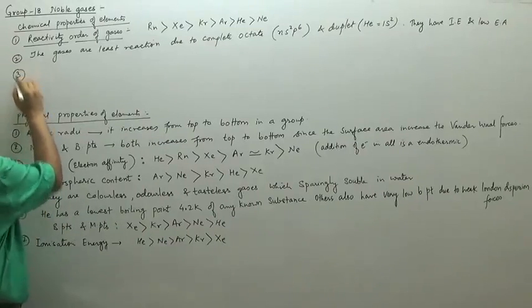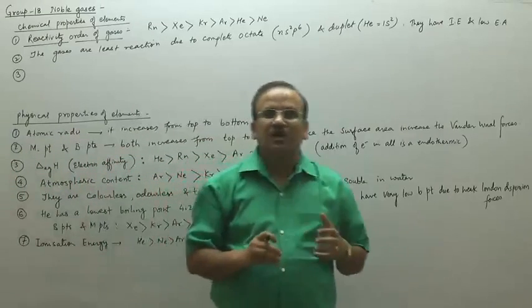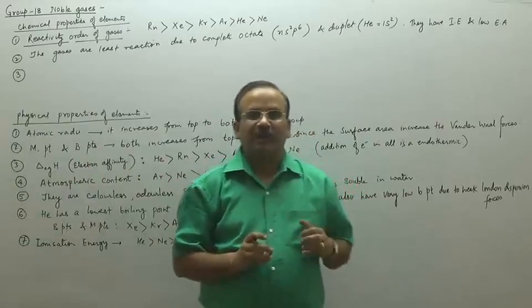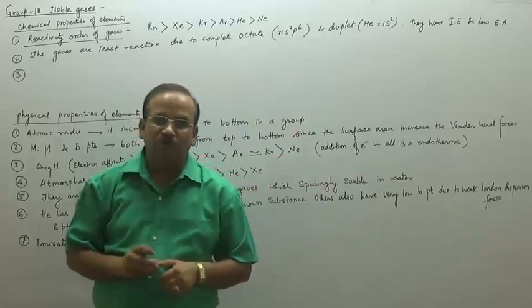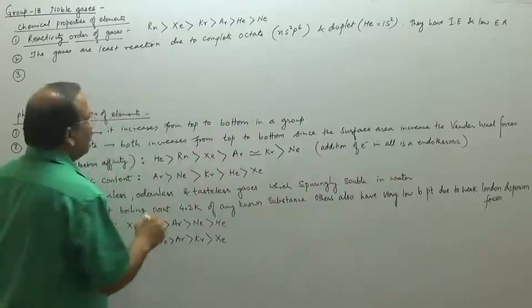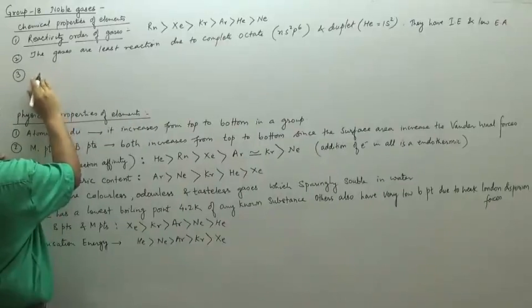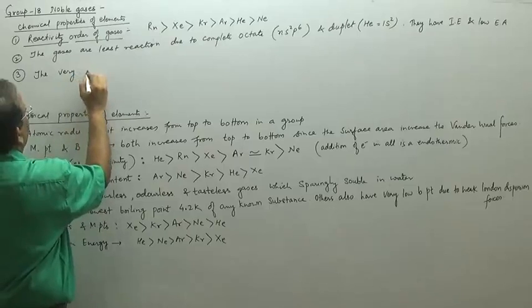Next we can write about the compounds. The very first compound of xenon was formed by Neil Bartlett. So let us check how Neil Bartlett formed the compound.